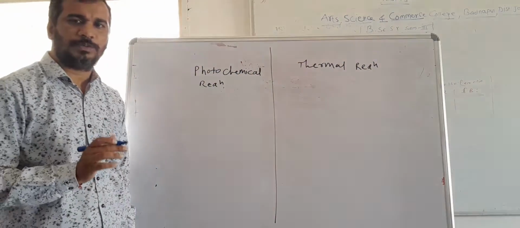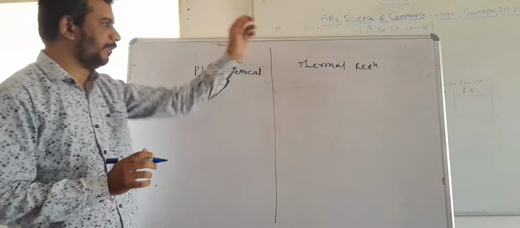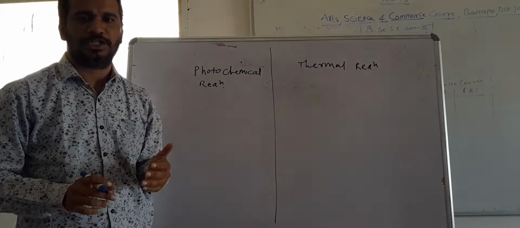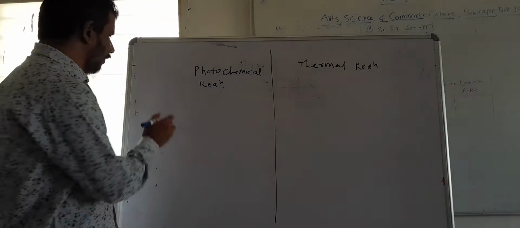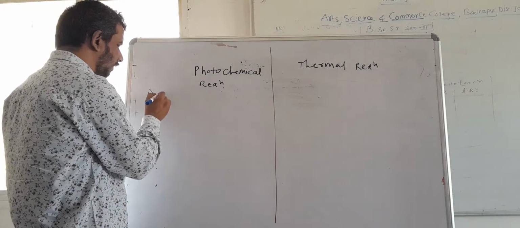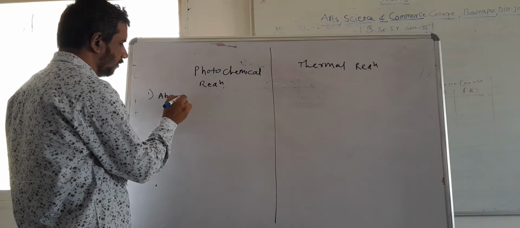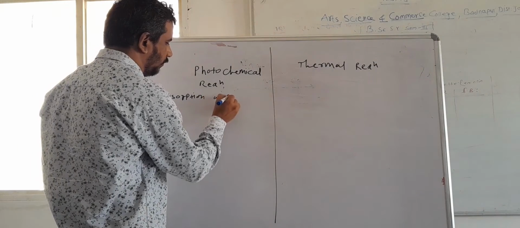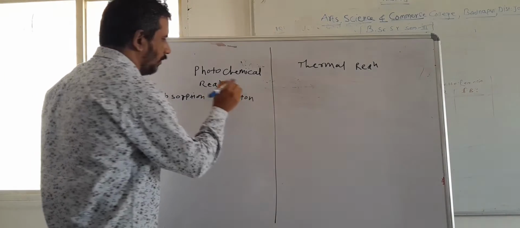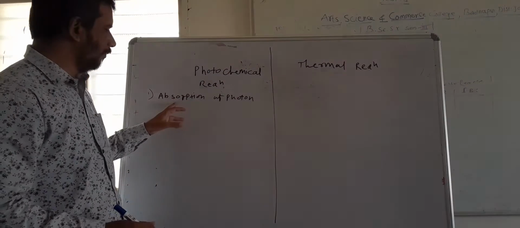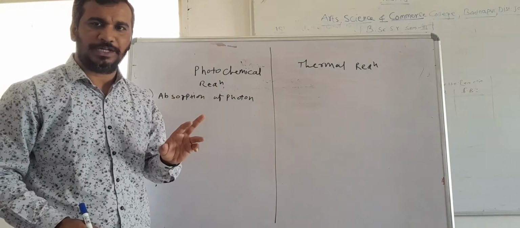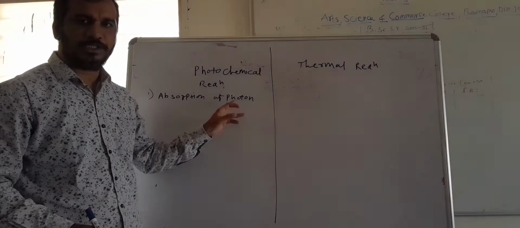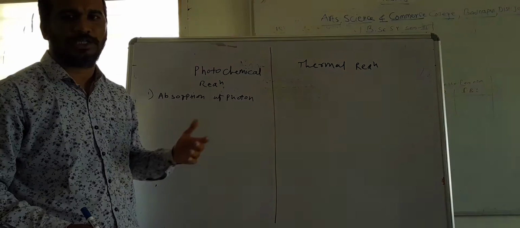As we well know, the major difference between thermal and photochemical reactions is the process of initiation. The photochemical reaction can only be initiated after absorption of a photon. The photochemical reaction cannot be performed in the absence of light. It has to be photons which are responsible to initiate the reaction.